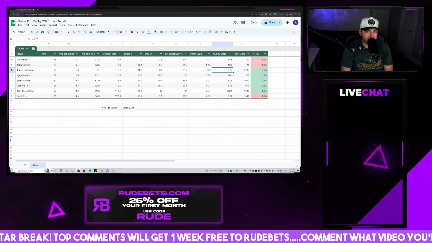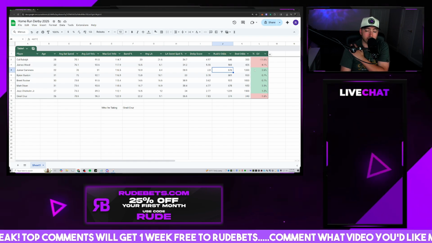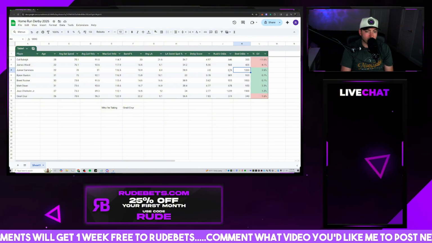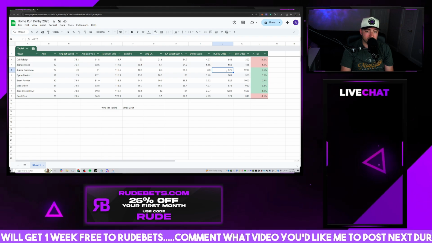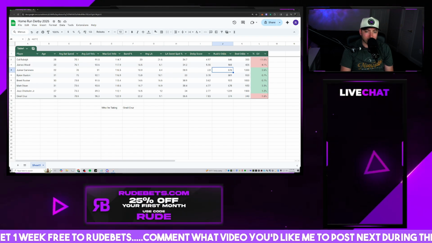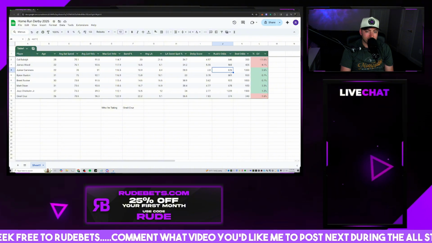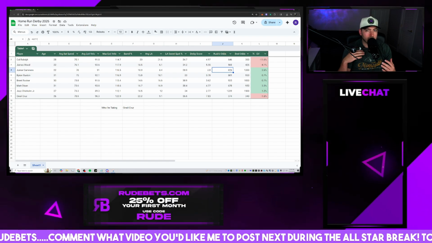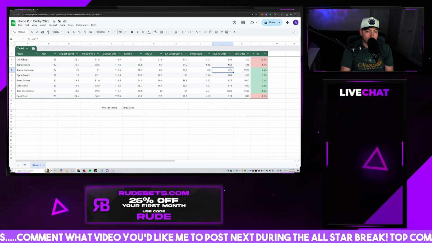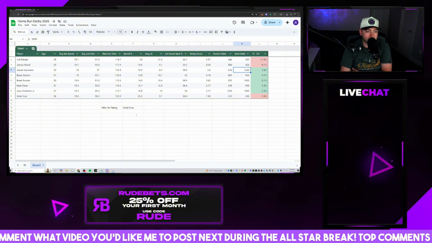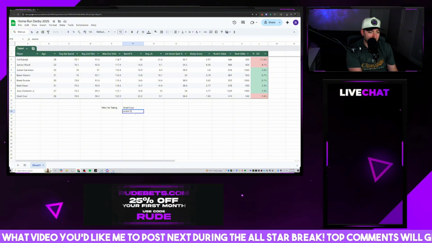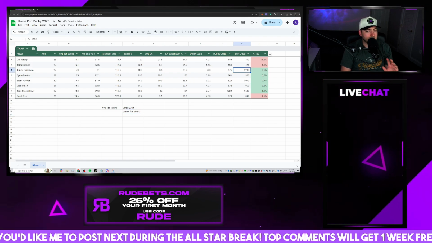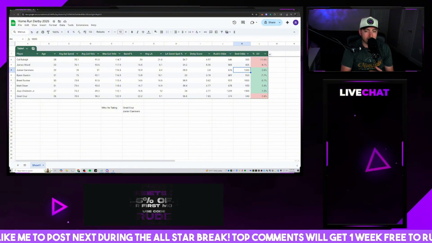As we go down the line here, we're going to go to Caminero. He is the second highest positive expected value here at 2.6%. I do think Junior Caminero is a good option to take today at plus 1,200 when we have him priced at around plus 876. He's the fourth lowest chance to win on our model out of the 8, so kind of right in the middle in terms of can he win, can he not win? But they're giving you him at plus 1,200, which is really good value. So for a small sprinkle, Junior Caminero for the value. 2.6% expected value, 1,200 odds. Not a bad play if you're looking for a long shot just to get a little sprinkle on that is not O'Neal Cruz.